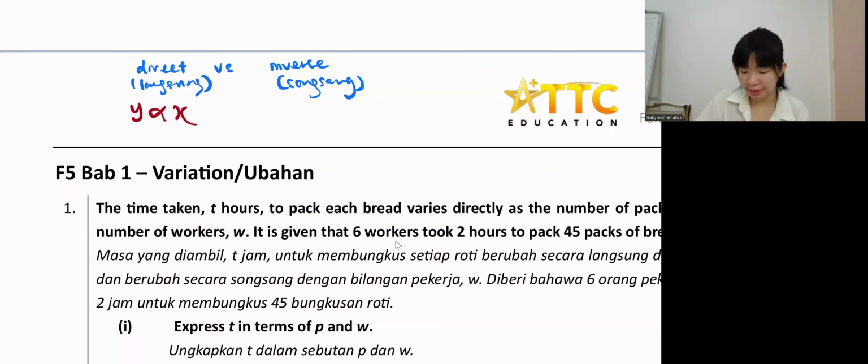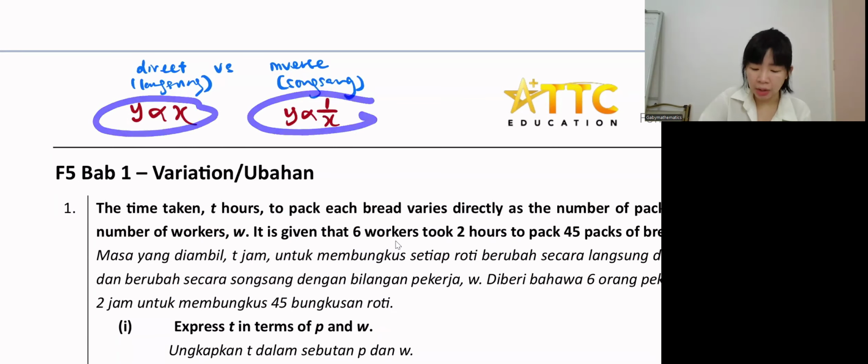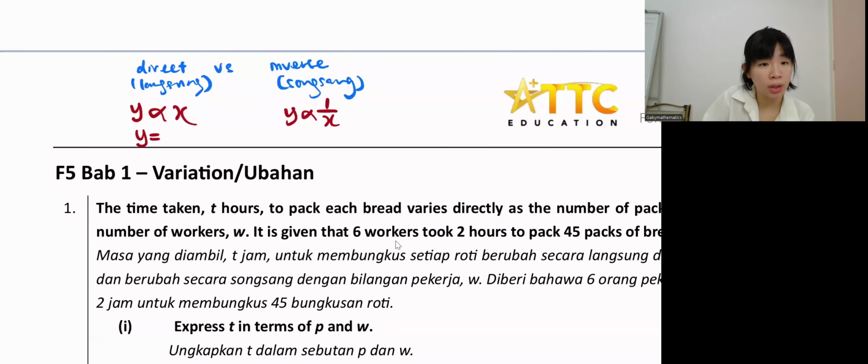Okay, then after that, inverse. If they say y varies inversely as x, how are we going to write? Y varies 1 over x. Once you change it to variation, this is called variation, ubahan. The next step, immediately, we need to change to equal. Once we change to equal, we need to add k, then x. Then we change to equation, persamaan. For inverse, we change to equal and add k, with the k on top, k over x.